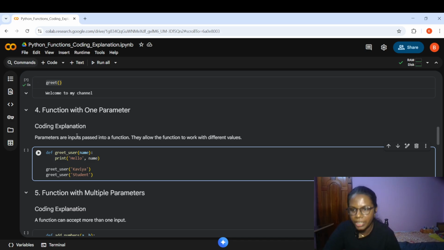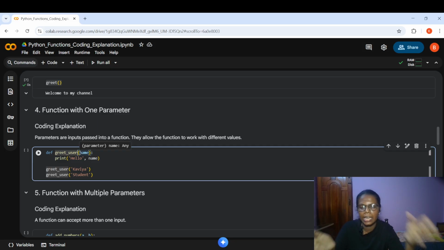So here I'm defining a function. Next to the parenthesis, if I'm opening and closing the parenthesis, inside I could pass a variable. In Python, in functions, we call that a parameter. We have clearly seen what is variable and value, right? Similar to that, in functions, we have parameters and arguments. That simple it is. You need not get any confusion.